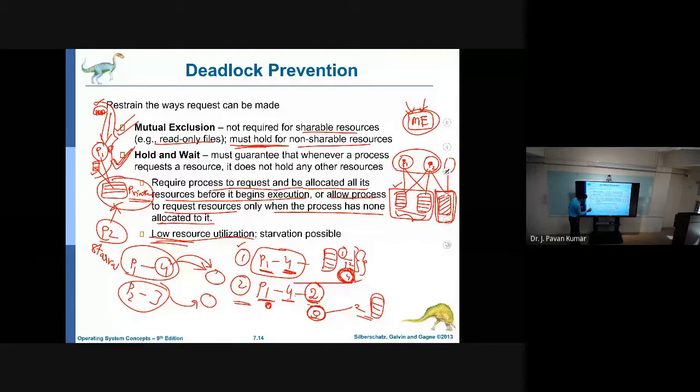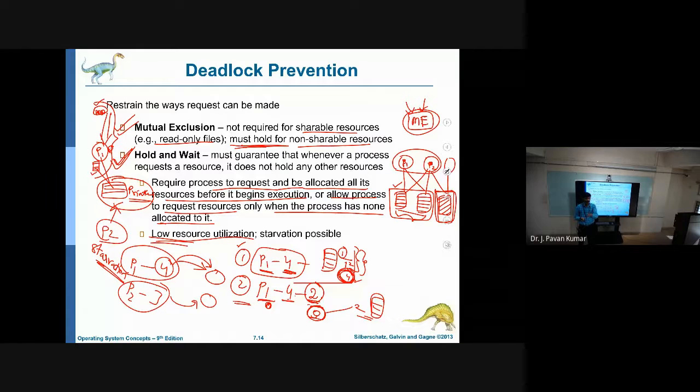What is starvation? Indefinite blocking. It is like, suppose in the class some 50 people are there, and 2 or 3 people want to ask a doubt. I take one doubt from one student and keep on discussing that doubt only.